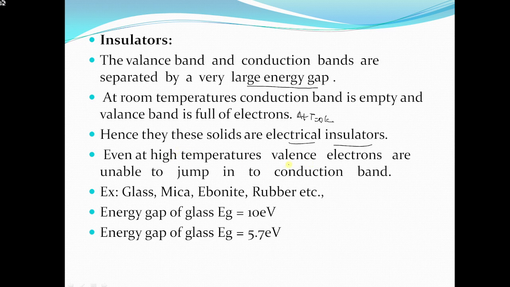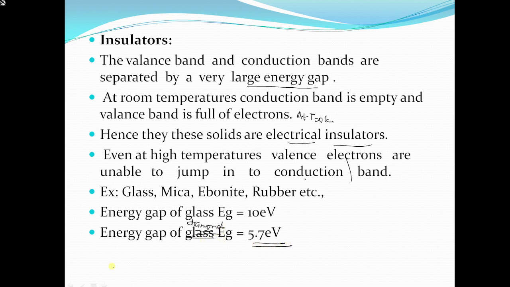Even at high temperatures, valency electrons are unable to jump into the conduction band. So these are not good conductors of electricity. Examples are glass, mica, ebonite, rubber, wood, diamond. The energy gap of glass is 10 electron volts and the energy gap of diamond is 5.7 electron volts.